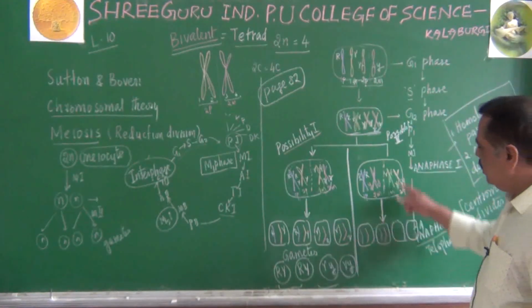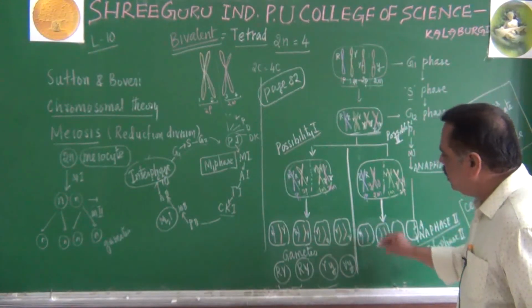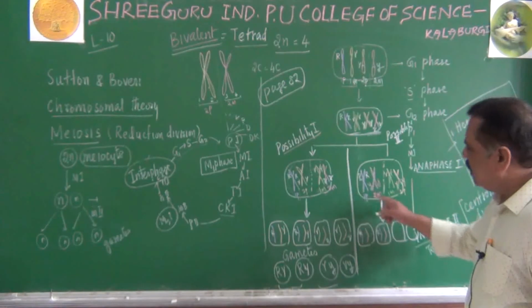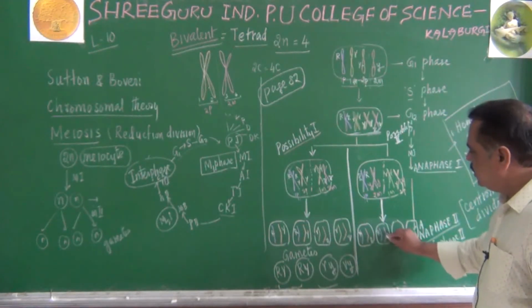Get this point? Now, what are the alleles present there? It is having capital R, so capital R. What is the allele present here? Small y, so small y. So this is small y.